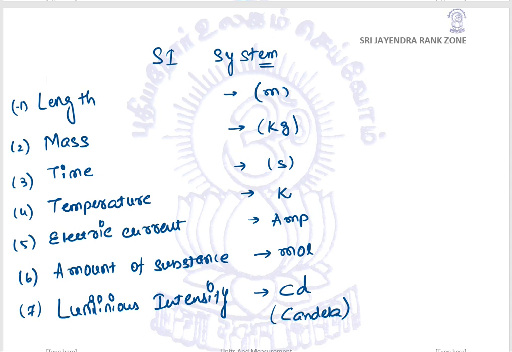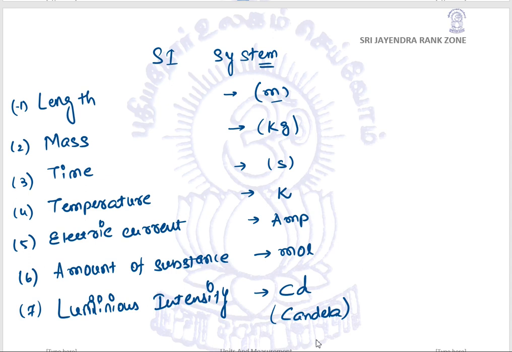This is candela. I think the other units you are familiar with. So they set up that these are the 7 fundamental quantities, and this needs to be used while using these quantities. For length it would be a meter, for mass it would be a kg, for time it would be a second, for temperature it would be a Kelvin, for electric current it would be an ampere, for amount of substance it would be the mole, and for luminous intensity it would be a candela.